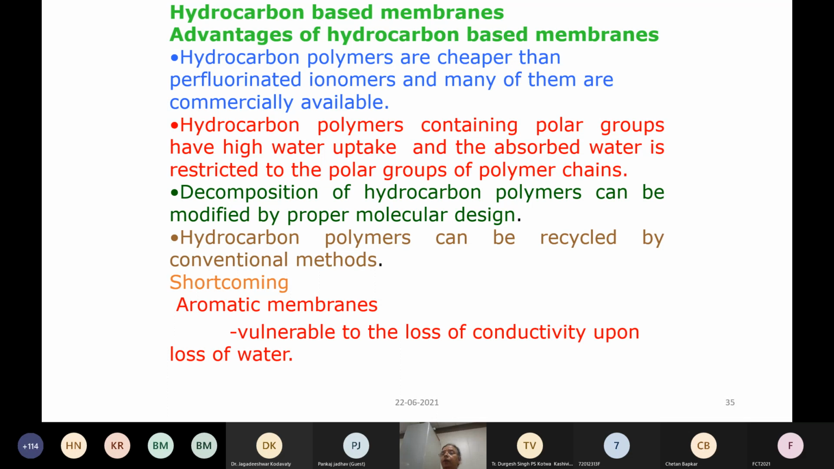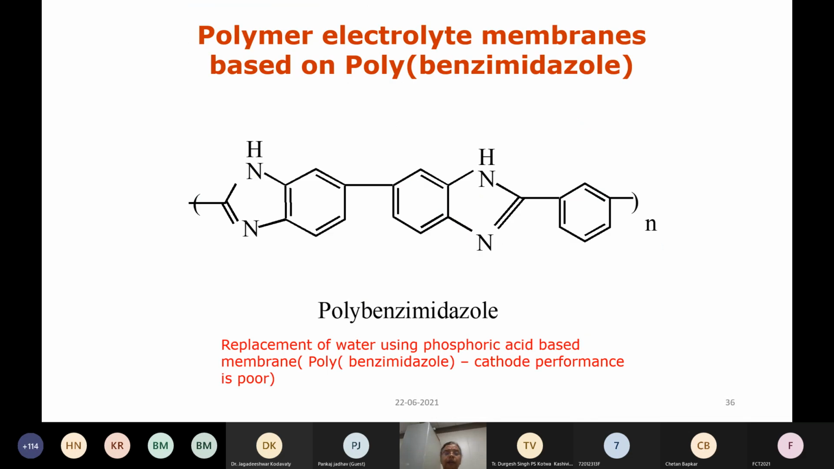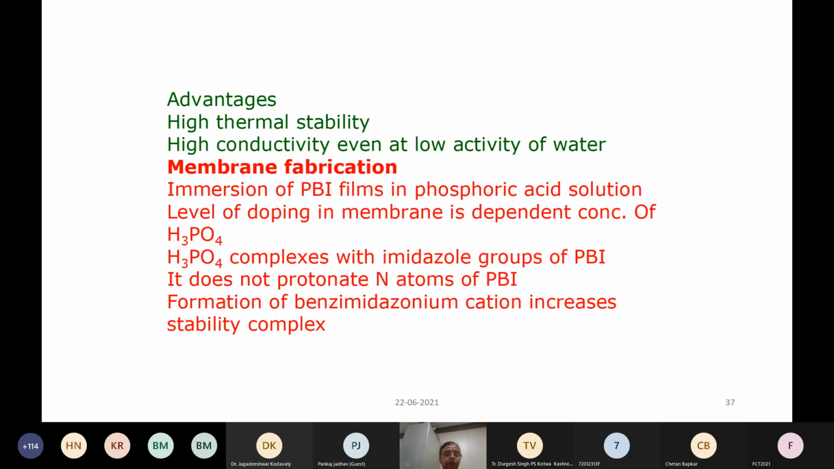However, because they are also sulfonated membranes, they are vulnerable to loss of conductivity upon loss of water. So one of the main membranes that you can use is the benzimidazole based membrane. This is the structure of benzimidazole. The nitrogen can coordinate with the phosphoric acid. As a result, a conducting polymer electrolyte membrane is formed, because of its high thermal stability and higher doping of phosphoric acid.